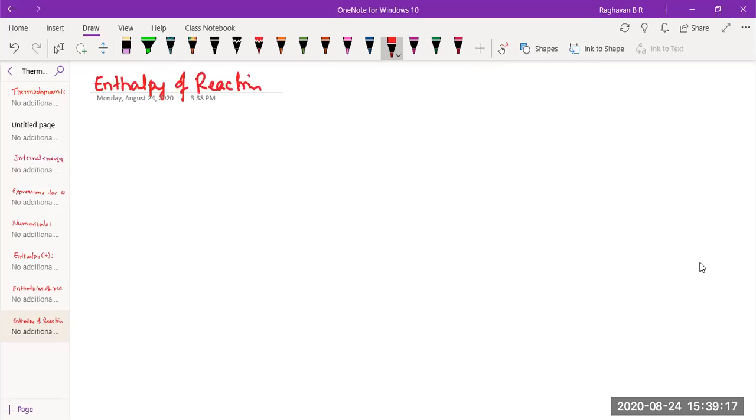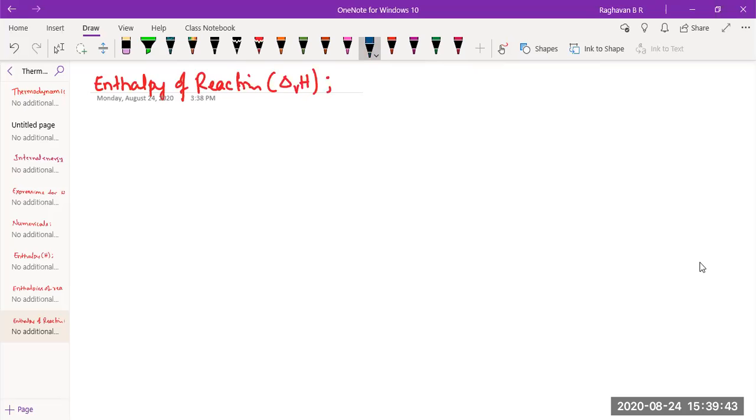Enthalpy of reaction, and the symbol for it is delta H. No, for enthalpy of reaction we put a symbol R as a subscript of delta: delta R H, enthalpy of reaction. Enthalpy of reaction simply means you carry out any reaction, and whatever enthalpy change occurs during the course of that reaction is the enthalpy of reaction.